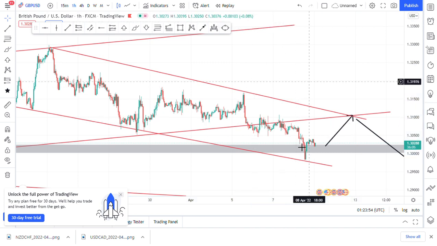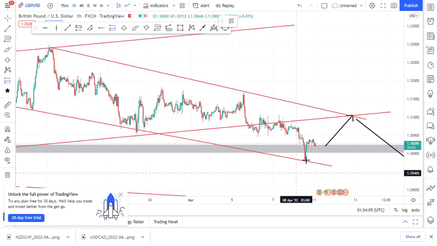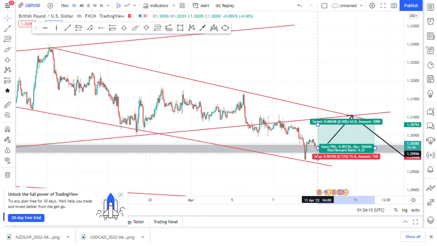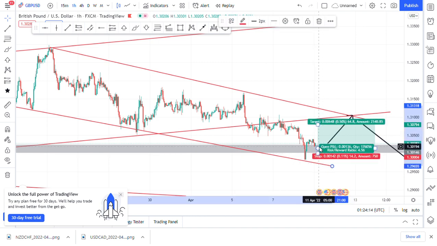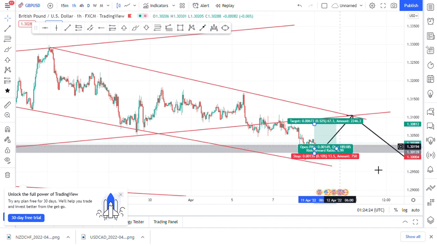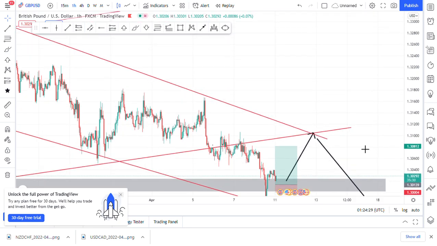So most likely expecting a push to the downside. So I might most likely be buying this pair up to this price point here. I might be buying depending on what I see. Remember, we trade what we see. I might be buying this pair to the upside with my stop loss, minimum 15 pip stop loss, 13.5 pips at least, up to this price point here with about 67 pips TP. Depending on what I keep on seeing.